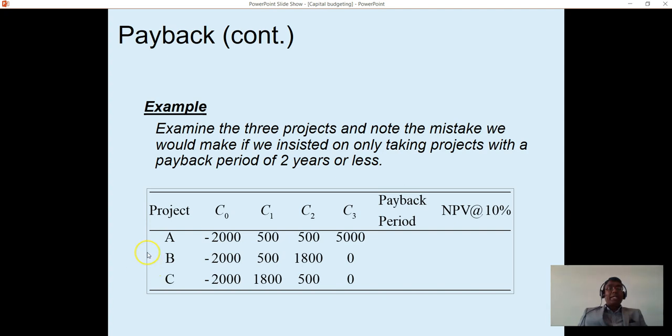We have an example here where we have different projects. Each has an initial investment of $2,000. For project A, $500 is recovered in year 1 and year 2 each, and $5,000 is recovered in year 3. So you can see that the initial investment of $2,000 is recovered sometime in year 3. That's why the payback period for project A is 3 years. Now, if the maximum acceptable payback for this company is somewhat higher than 3 years, then we will accept this project.